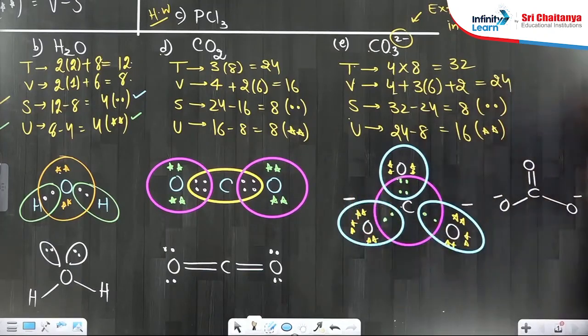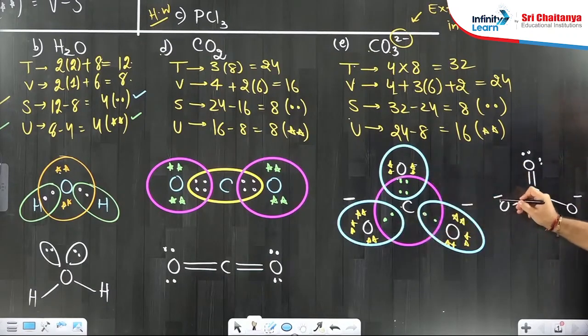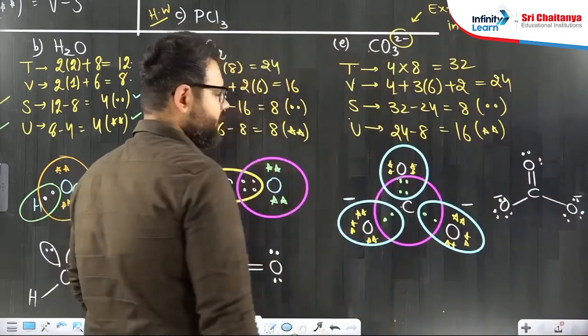This is how you can draw the structure of carbonate. Lone pairs I am showing here. 2 lone pairs are present on this oxygen. 3 lone pairs are present on these oxygens. Okay, so that is how you draw the Lewis dot structures of these compounds.